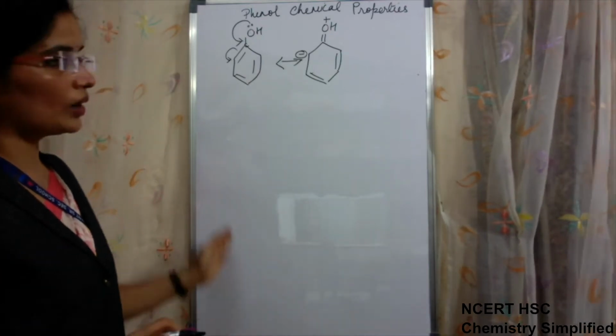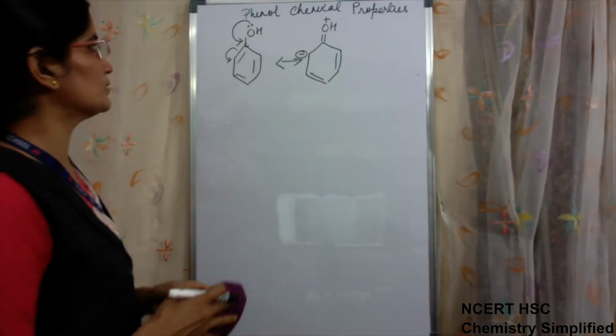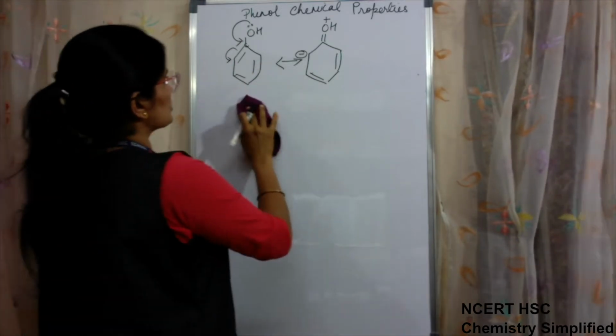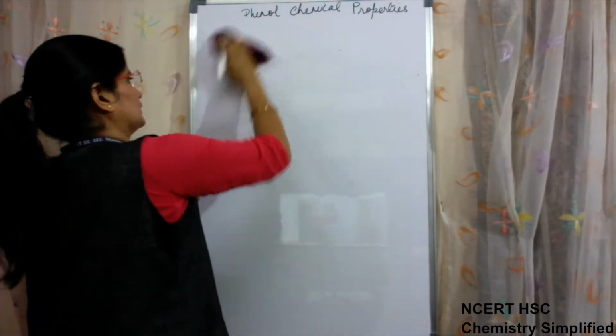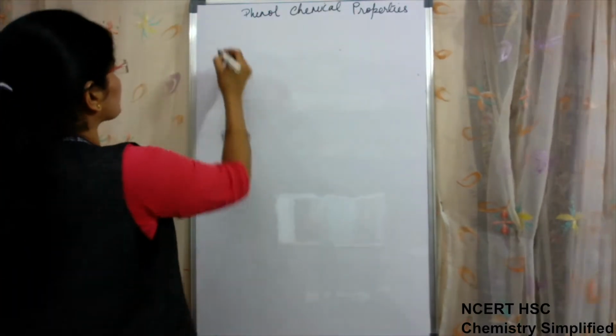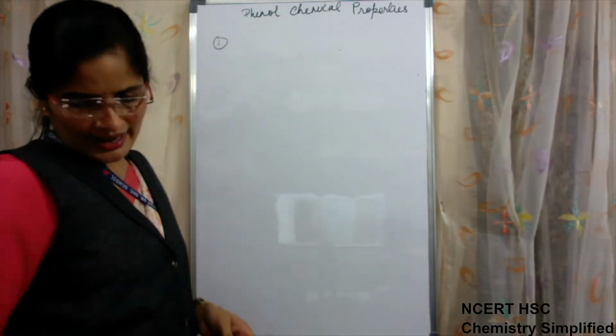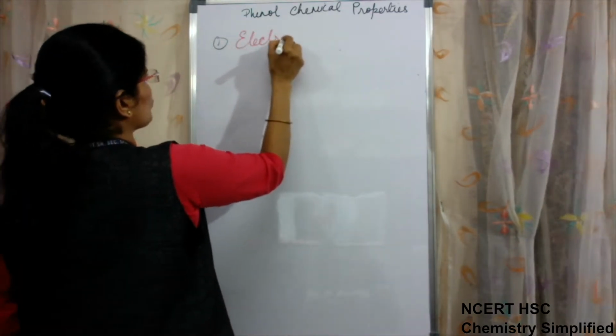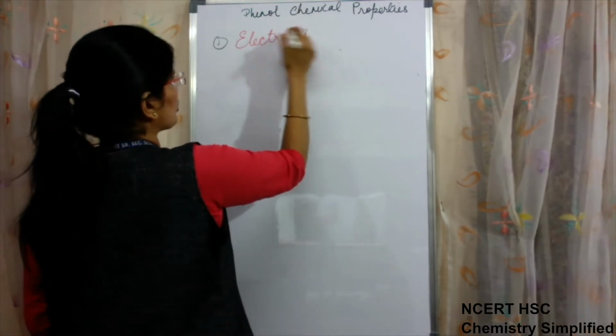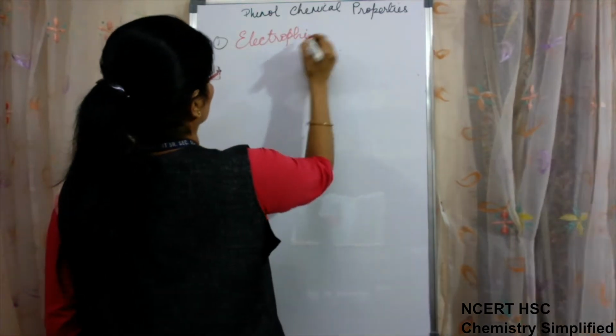So now if such reactions are not given, what are the types of reactions which are possible for phenol? Again, the group of reactions which are possible are electrophilic. If nucleophilic is not possible, then electrophilic.